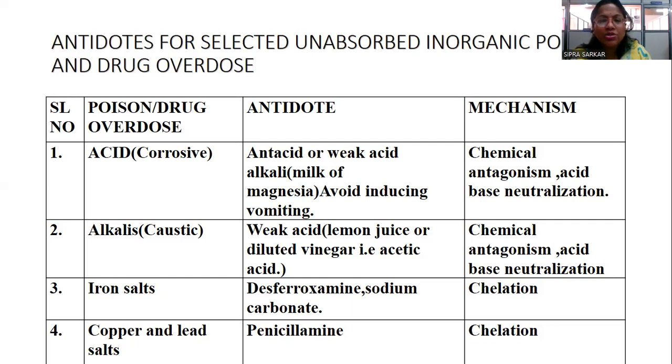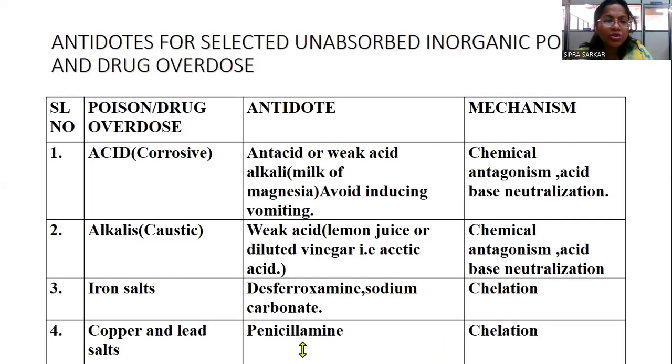But in case of acid poisoning, we should avoid vomiting because if vomiting is there, then there will be again corrosion in the esophagus. So that's why you should wait for the neutralization, and the poison will be eliminated through urine or stool. So that will be done by the mechanism of antagonism and acid neutralization. Next, alkali, that is caustic soda, this type, sodium hydroxide, potassium hydroxide. So weak acid like lemon juice, diluted vinegar, that is acetic acid, can be given as the antidote. Chemical antagonism, acid-base neutralization will be there.